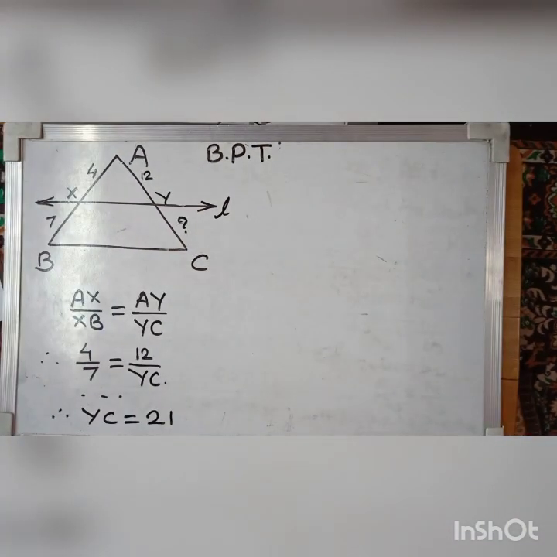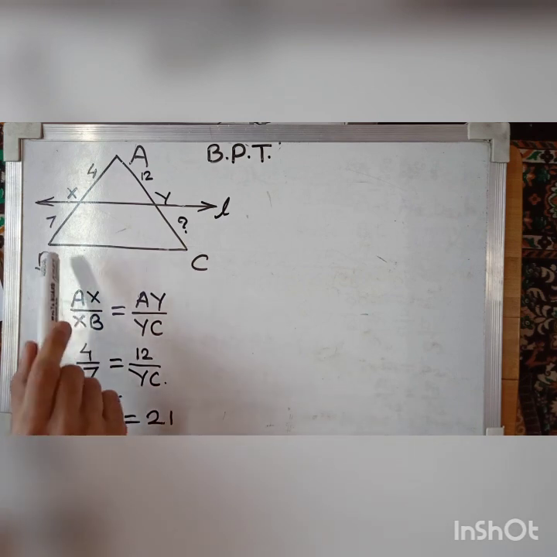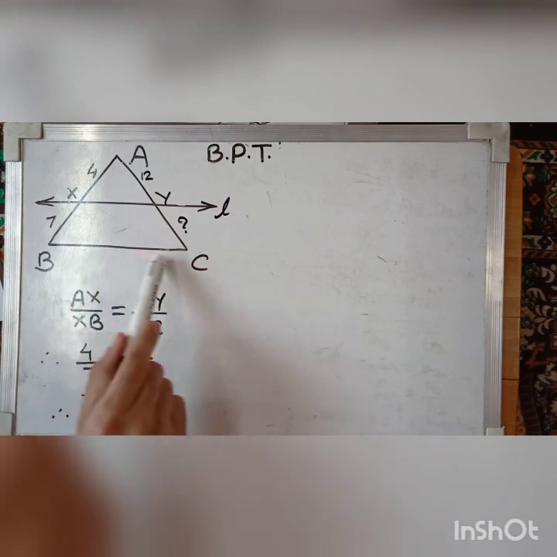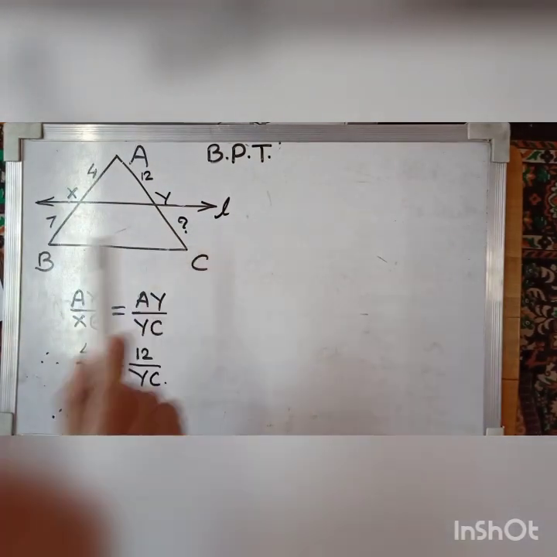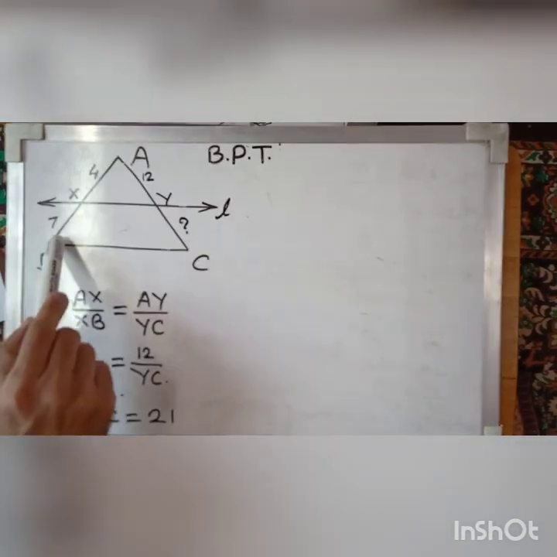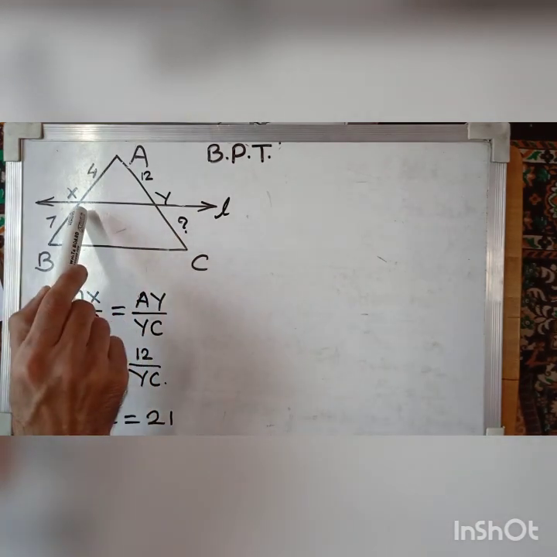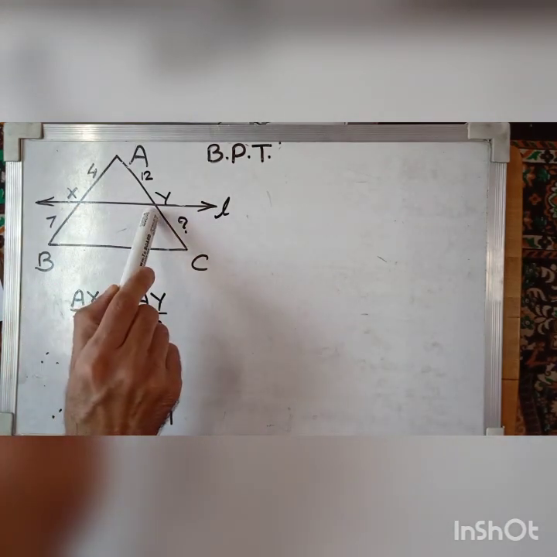Now we consider one example based on the basic proportionality theorem. Suppose line L is parallel to side BC of triangle ABC, and it intersects sides AB and AC in the distinct points X and Y respectively.